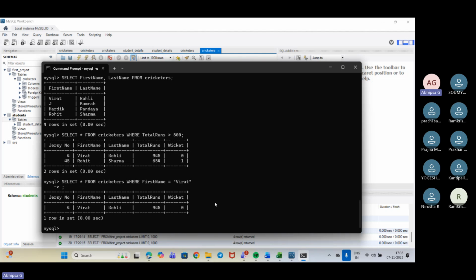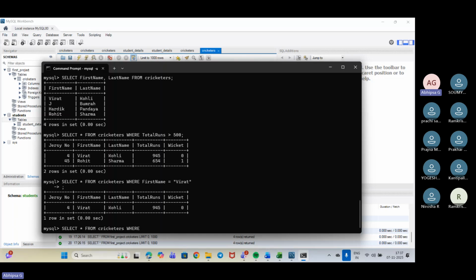Now, if we need to check for any of the bowlers who have taken more than 10 wickets, then we will do it in a similar way. Select star from cricketers. Now we'll be using where. And what is the condition?